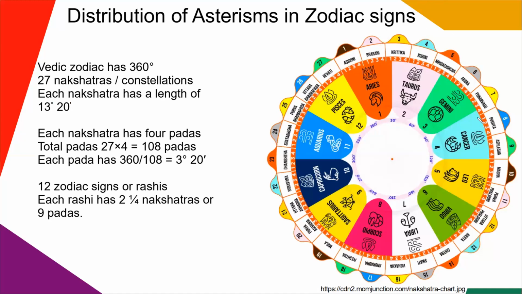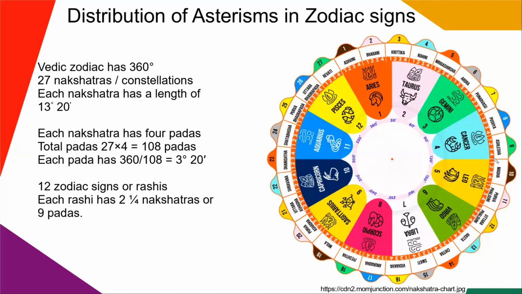The next sign is Cancer. It starts at 90 degrees and ends at 120 degrees. So in the sign of Cancer, we have the distribution of nakshatras as follows. Only one part of Punarvasu is present in Cancer. The whole of Pushya, all the 4 parts, and the whole of Ashlesha, all the 4 padas of Ashlesha, are present in Cancer. So Punarvasu's last part is ruled by Jupiter, and the Pushya nakshatra is ruled by Saturn, while the Ashlesha nakshatra is ruled by Mercury.